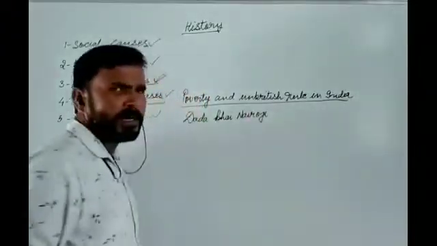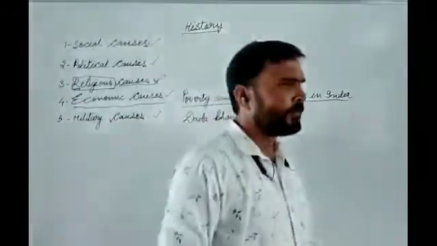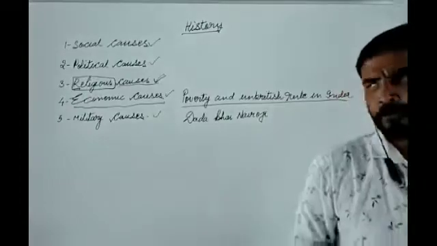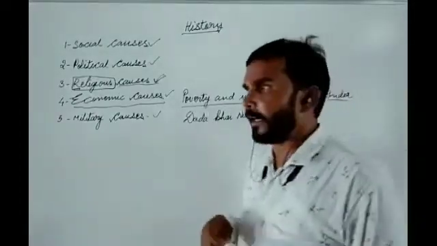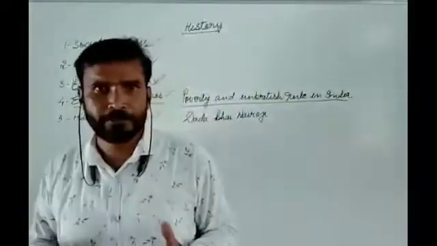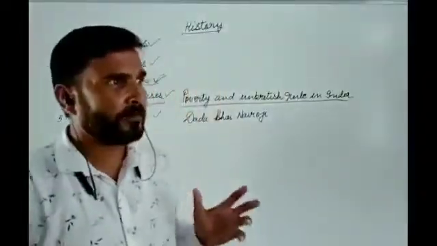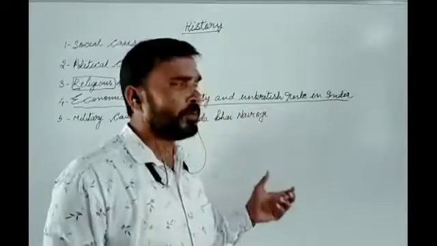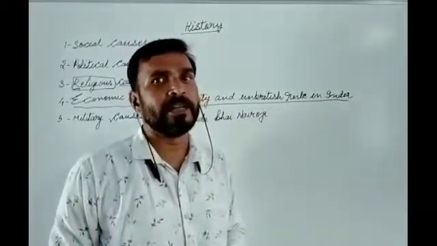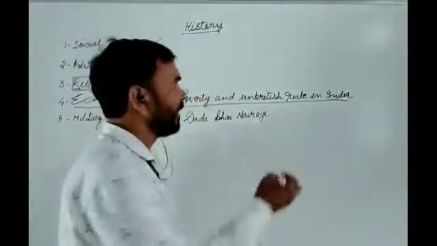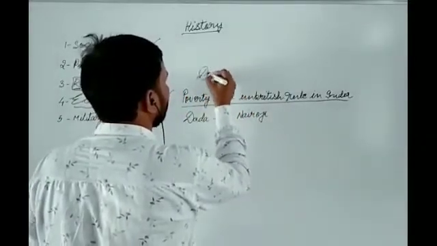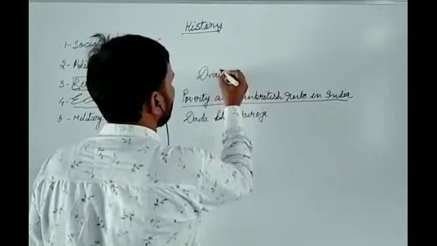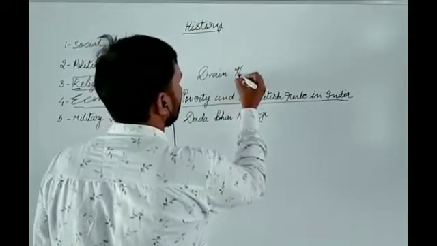He was a Persian scholar, and he wrote the book Poverty and Un-British Rule in India. In this book, he was the first person who described how the British were draining our Indian wealth. It means he gave, for the first time in this book, the drain theory. This is also known as the drain theory.